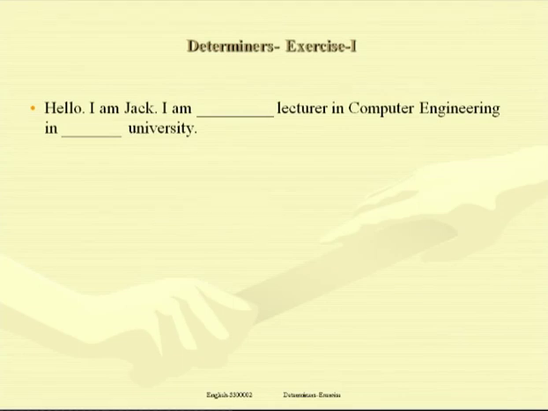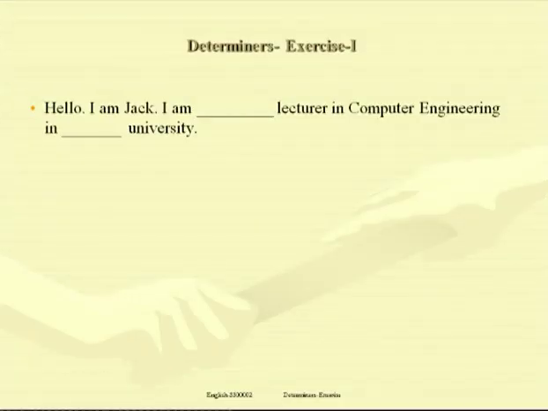Try to fill up the blank on your own. Here I will give you some tips how to fill up a particular example or a sentence in which we are supposed to insert appropriate determiners. Look at the word lecturer, which comes immediately after the blank. Lecturer is a noun. The initial sound of that word is a consonant, la sound. That's why we'll put article a in it.